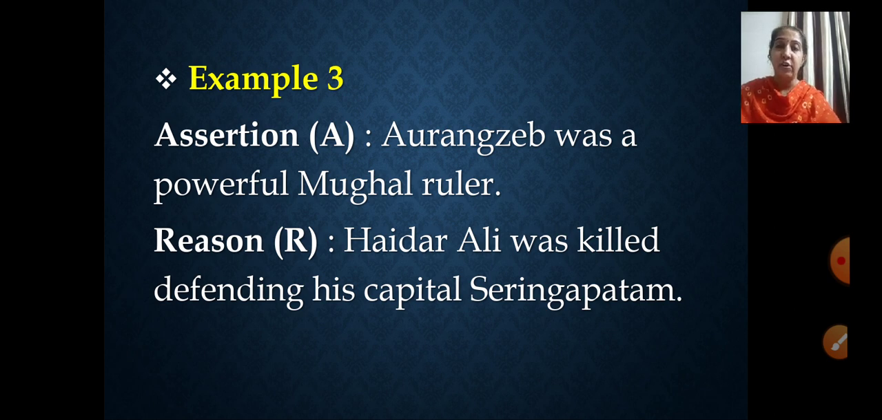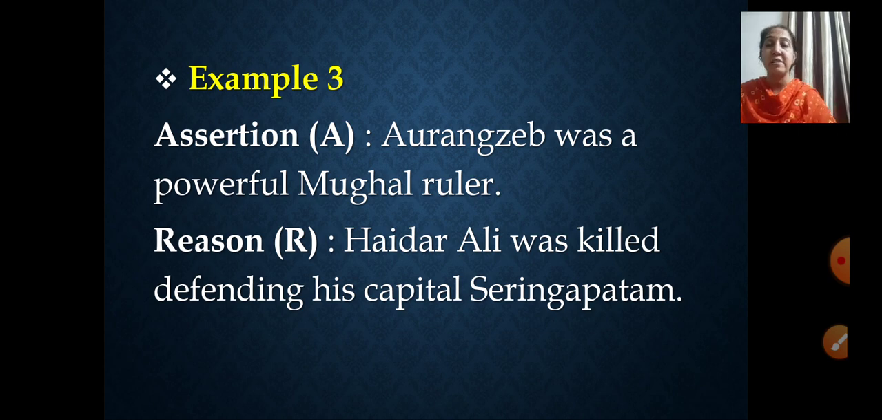If you have gone through your history chapter, children, you must be remembering it very well. Assertion is absolutely right, correct? Aurangzeb was a powerful Mughal ruler. But the reason, whether Hyder Ali was killed defending his capital, or who else was killed there? Yes, absolutely right. Tipu Sultan was killed defending his capital, Seringapatam. So what is wrong here? The reason is wrong here, correct? Assertion is correct, but the reason is wrong.